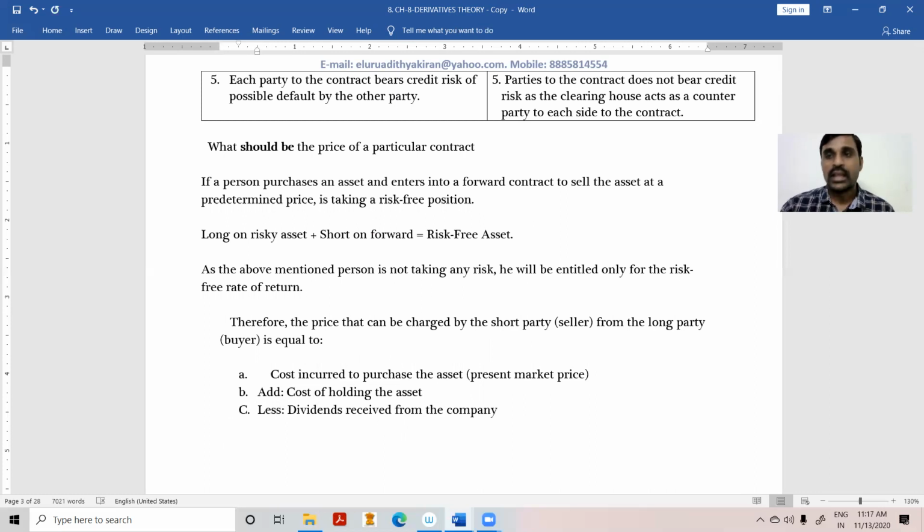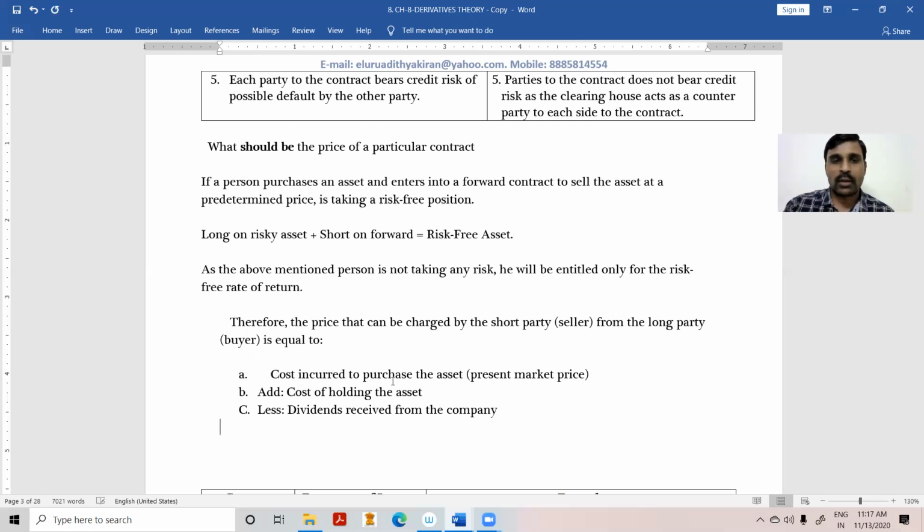...less dividend of the company. This is the formula. But logically, whatever the cost I have incurred on that, you should add the fixed risk-free rate of return. As simple as that. That is my total eligible return. From that, whatever dividend I have received, I have to deduct it. That is the point.